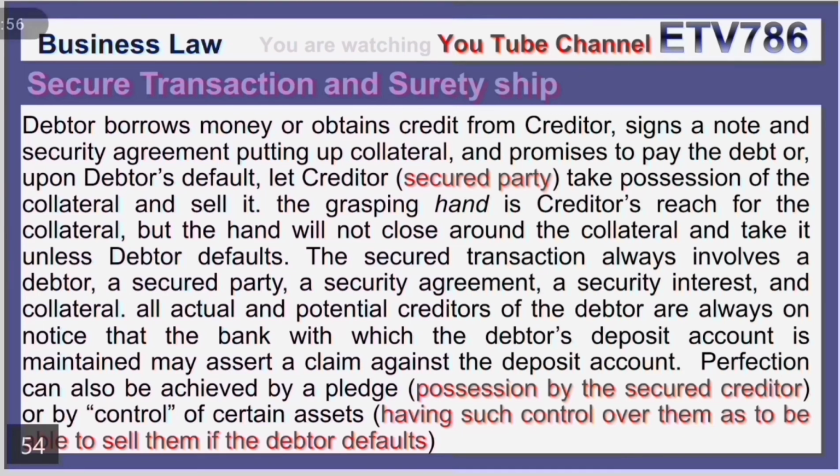All actual and potential creditors of the debtor are always on notice that the bank with which the debtor's deposit account is maintained may assert a claim against the deposit account. Perfection can also be achieved by a pledge, that is, possession by the secured creditor, or by control of certain assets, that is, having such control over them as to be able to sell them if the debtor defaults.